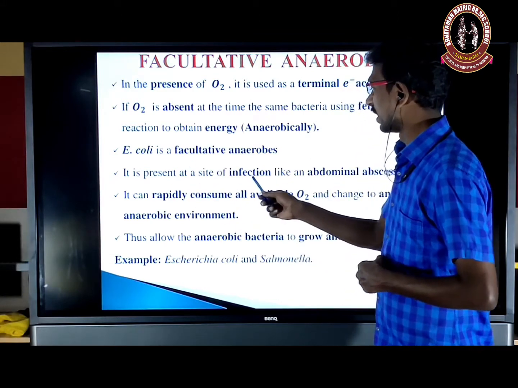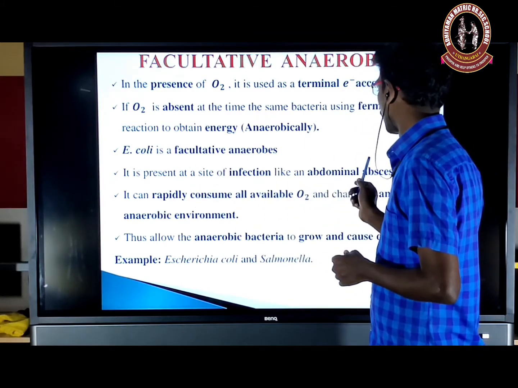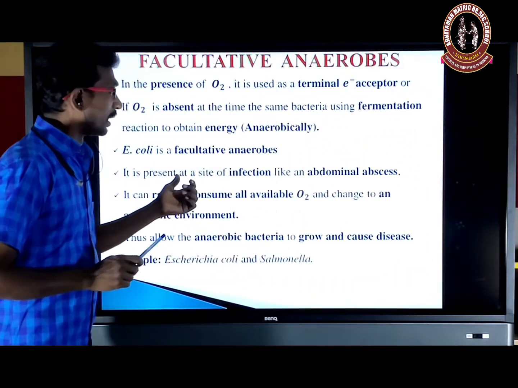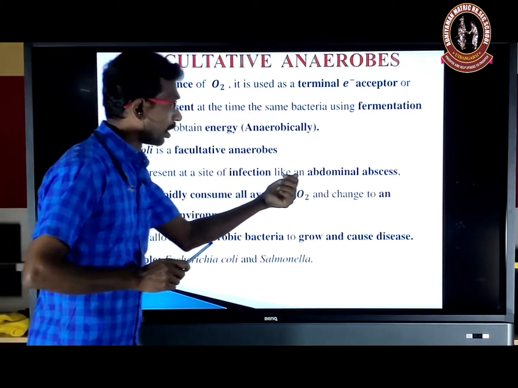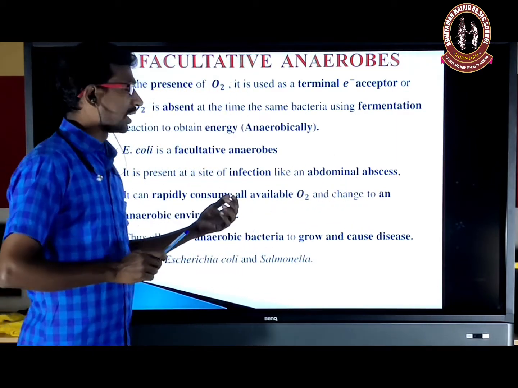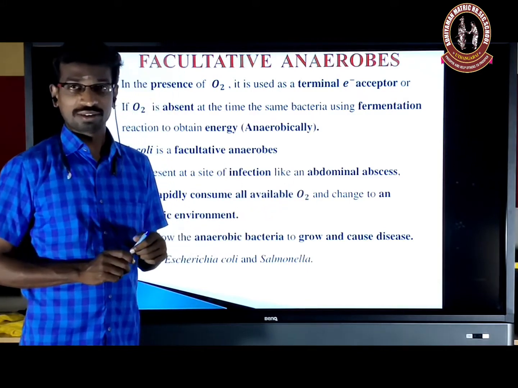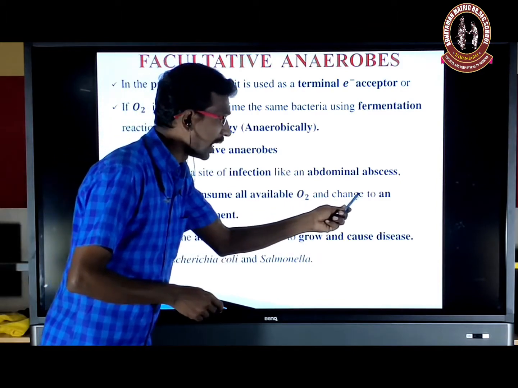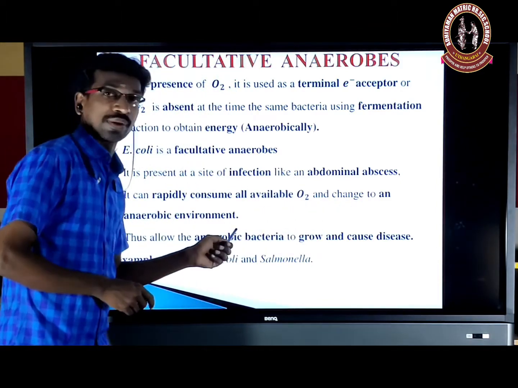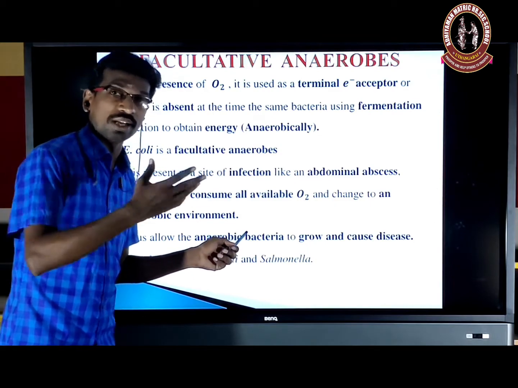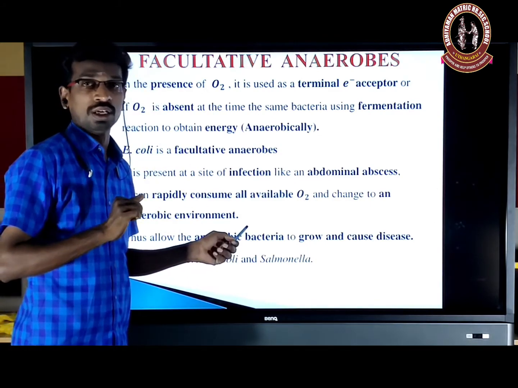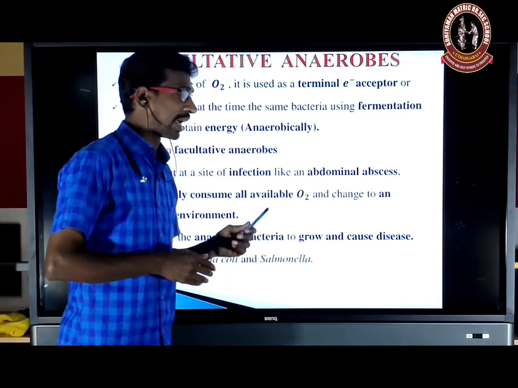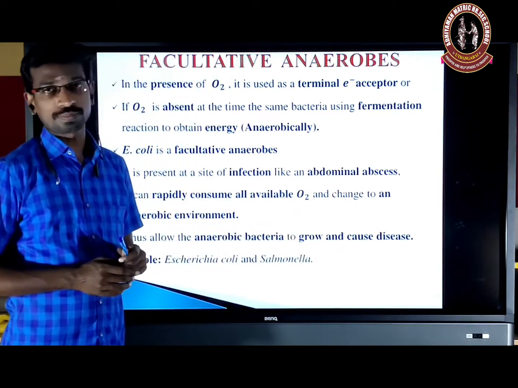So at the site of infection, like an abdominal abscess, the bacteria present in the abdominal abscess rapidly consume all available oxygen and change it to an anaerobic environment, because they remove all the oxygen in that place. As the place becomes an anaerobic environment, this allows anaerobic bacteria to grow and cause disease.